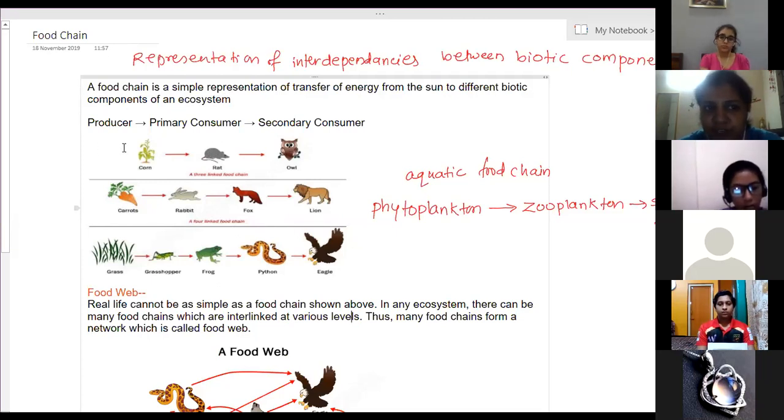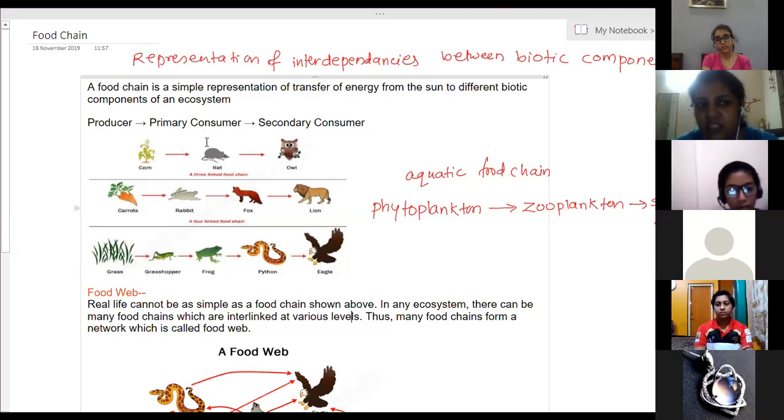The first component of every food chain, the first level organisms, are producers. They take in sunlight, solar energy, and nutrients and convert them into organic substances. The food is produced by producers. That food is eaten by the herbivorous animals. All the herbivorous animals eating food come under primary consumers. These are eaten by the secondary consumers. Secondary consumers are eaten by the tertiary consumers. Tertiary consumers are eaten by the fourth level consumers, and so on. So here the three level food chain is explained.